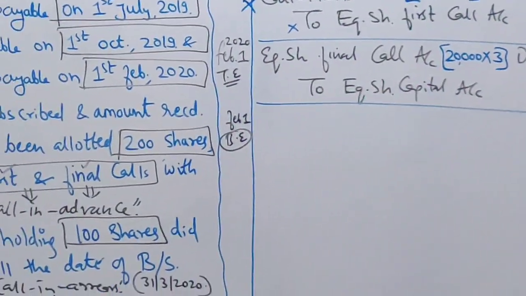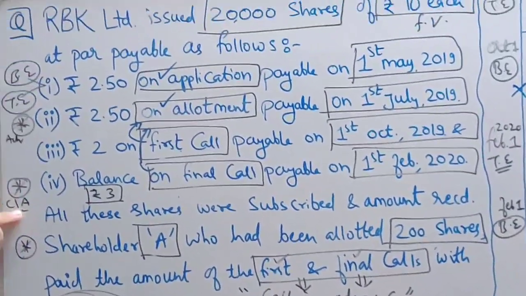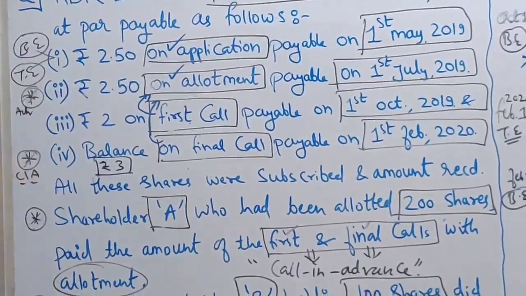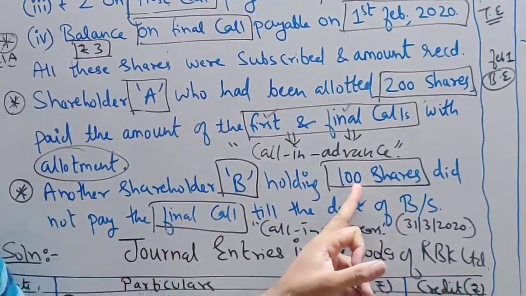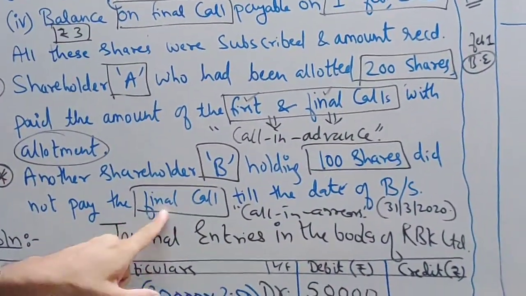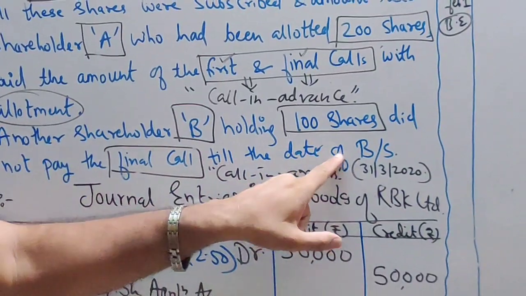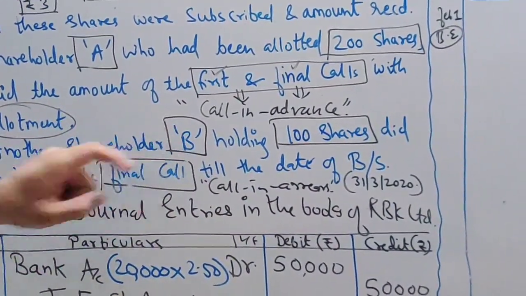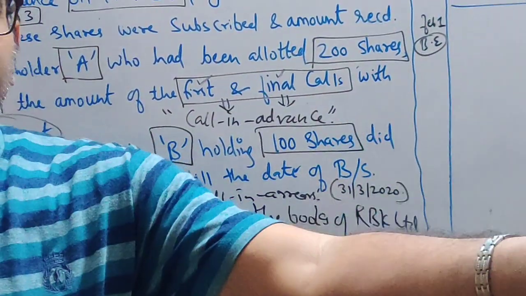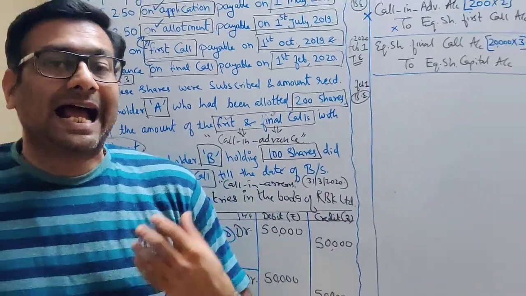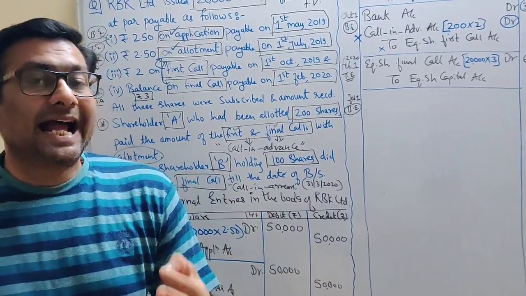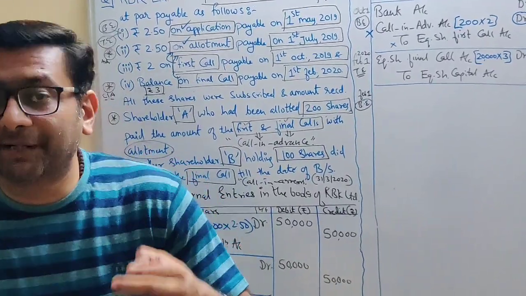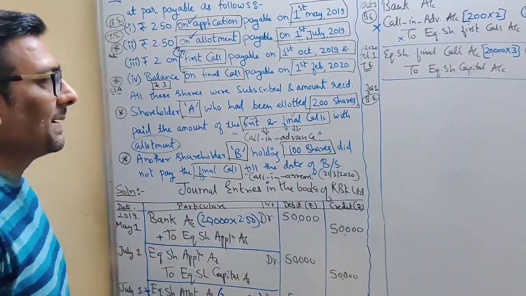For final call, I have given an asterisk here. So there is an arrear of Mr. B, holding 100 shares, who didn't pay the final call till the date of balance sheet. So we have to show the arrear of Mr. B. Arrear of Mr. B means it is receivable, and receivable is your asset. Asset always has a debit balance. So I am going to write the bank entry.